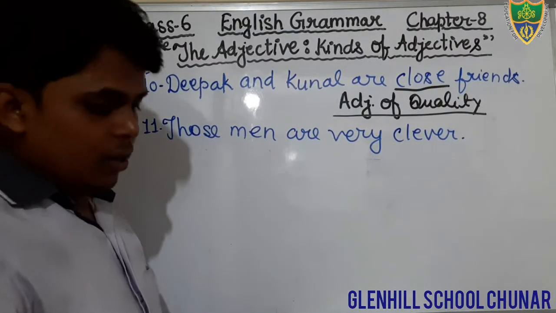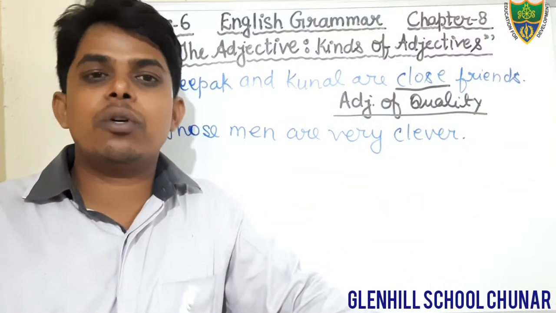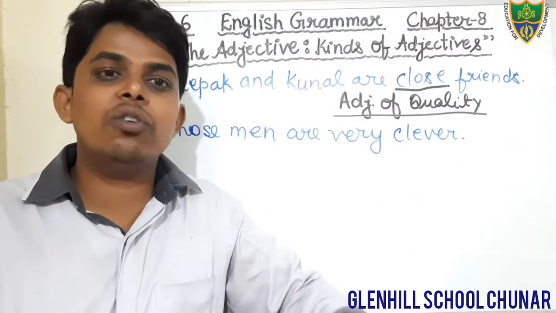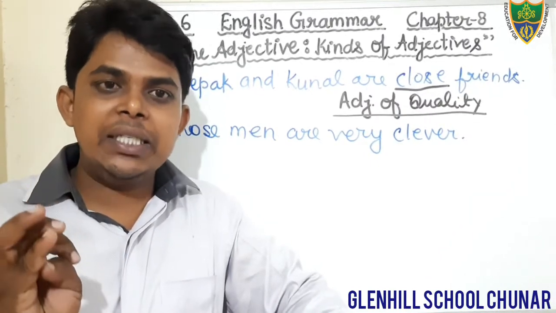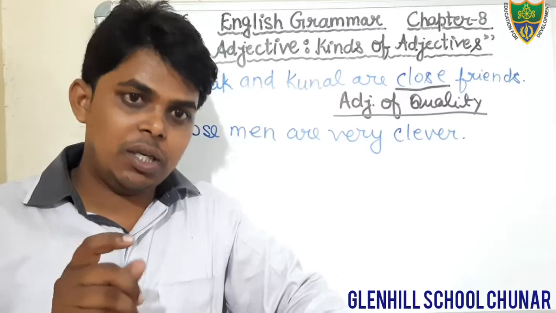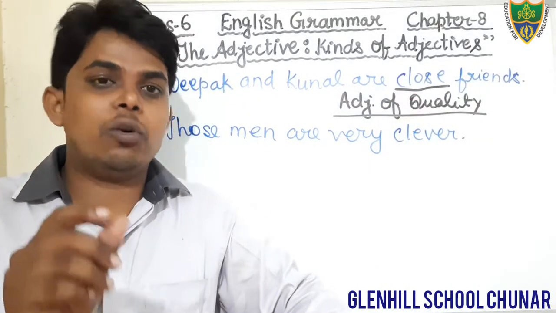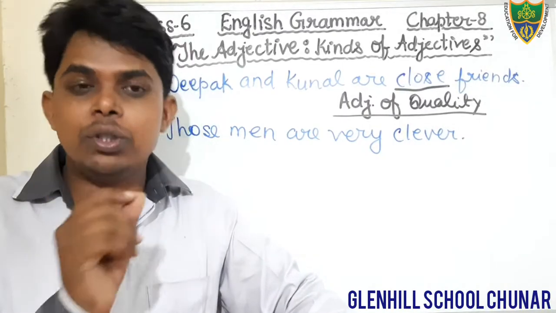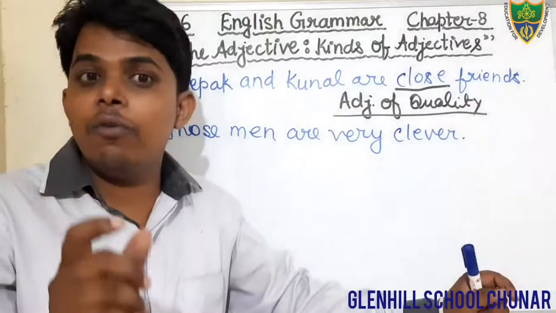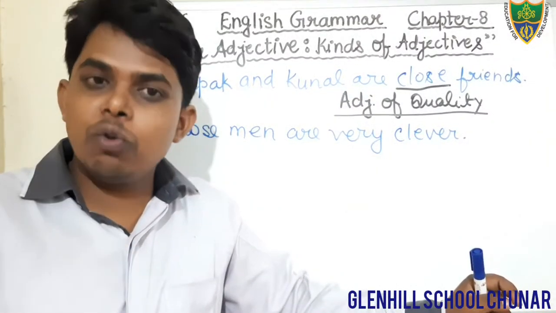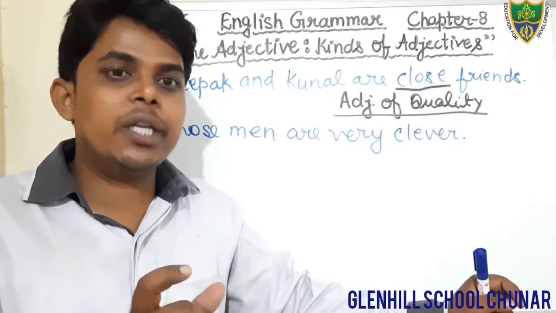Those men. Dear students, I have already told you while teaching the demonstrative adjective, that the words this, that, these, those, and such are used to point out something, used to denote something with a noun. If it is used with a noun to denote something, to point out something, to show something, then that would be the demonstrative adjective.